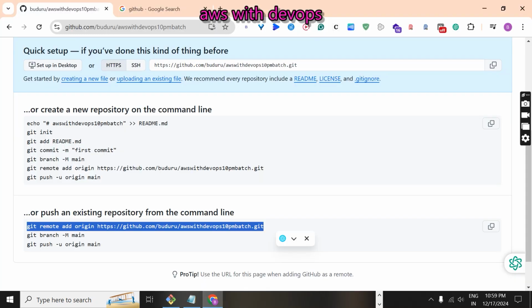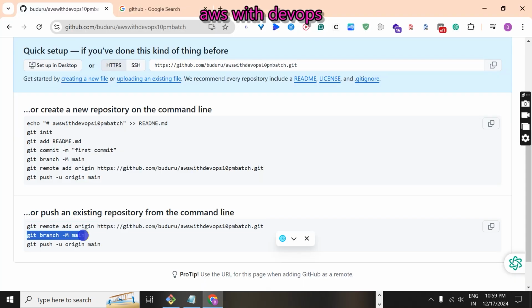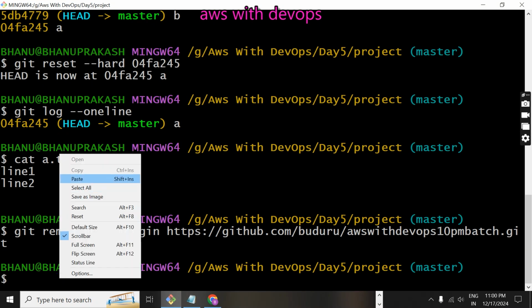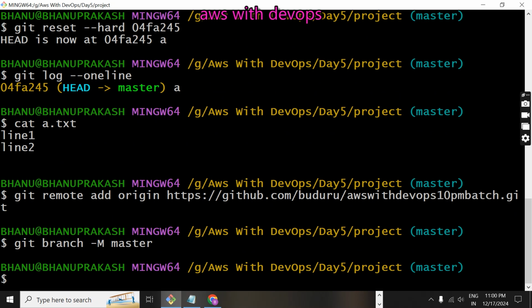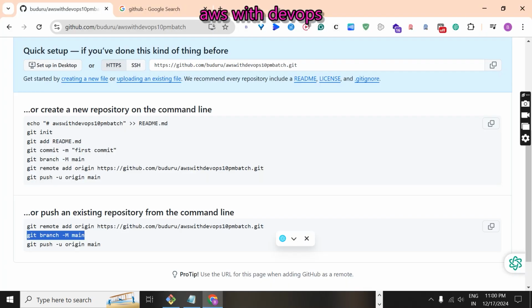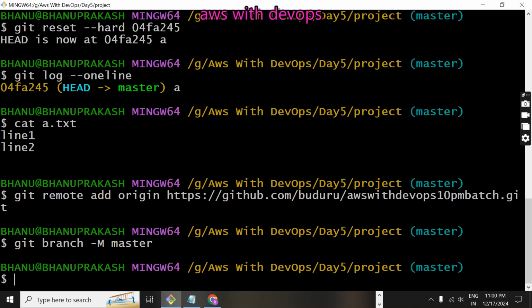After that, the next command is this one. But here our branch name is not main, our branch name is master, so we need to modify main to master: git branch -m master. The branch we are selecting here is the master branch. After that, you need to push your code. To push the entire code, you give the command git push, followed by the branch, master.